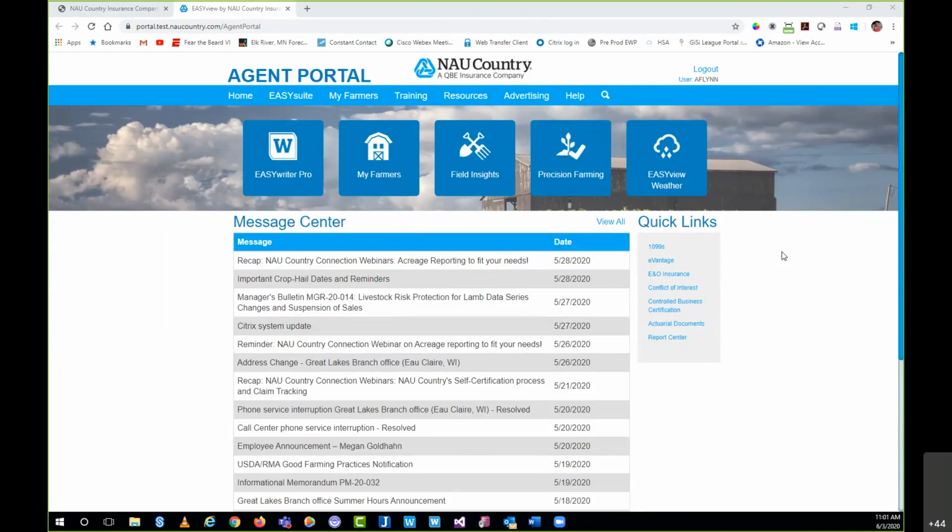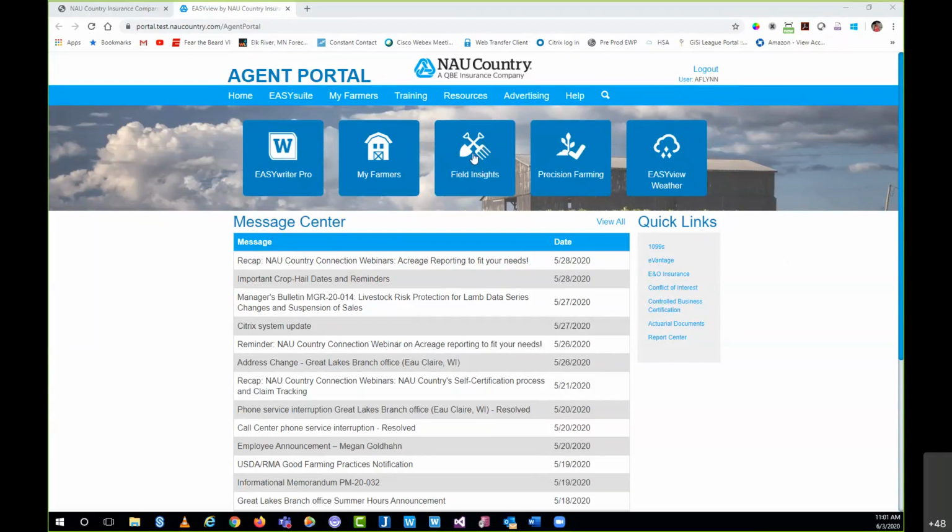I am sharing my screen. Hopefully everyone can see that. What you're seeing right now is Agent Portal, the new Agent Portal. I'll show the difference here between the new Agent Portal and the current Agent Portal that you see today. But in both regards, in order to get to field insights, you can see here with the new Agent Portal, a big blue button right here in the middle of the screen.